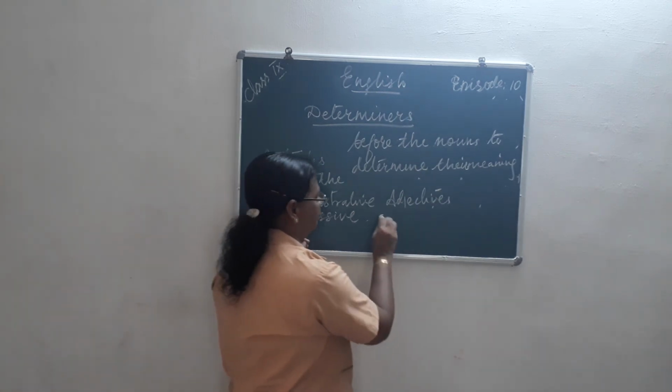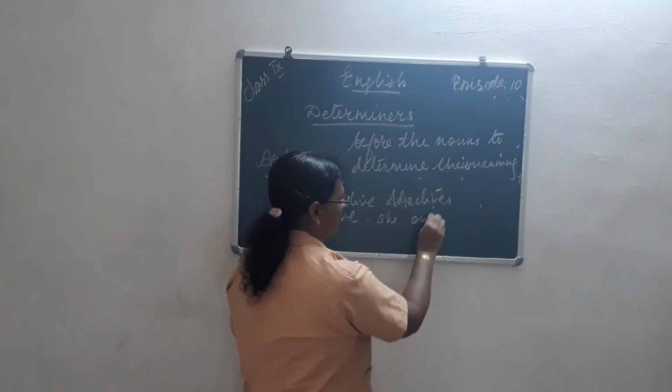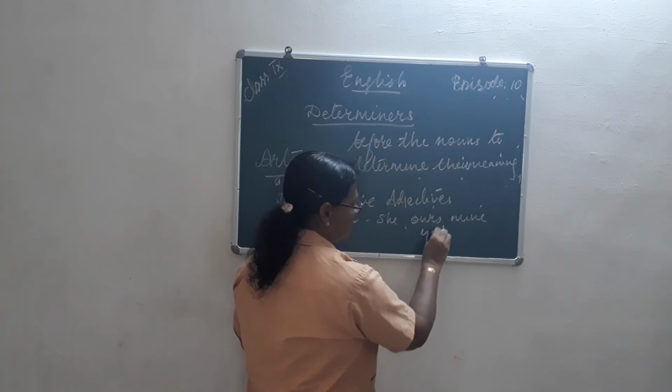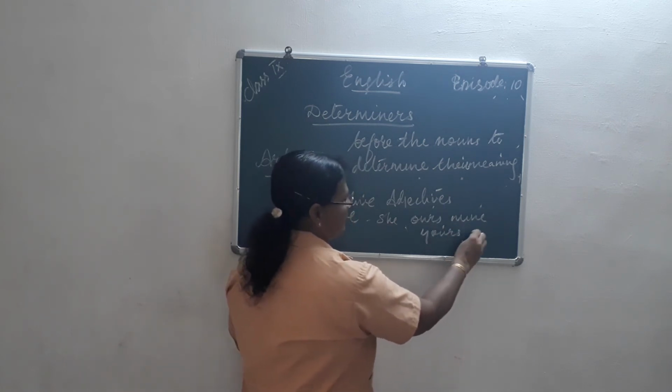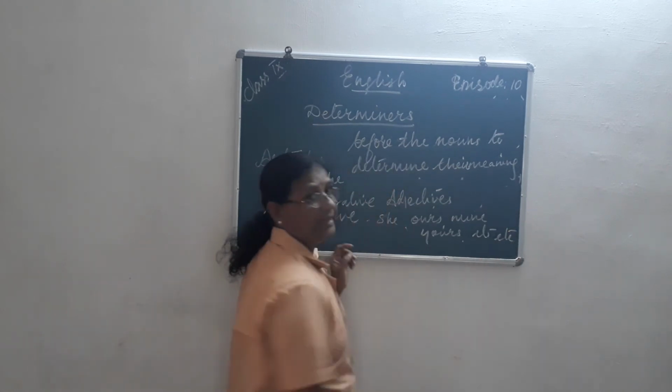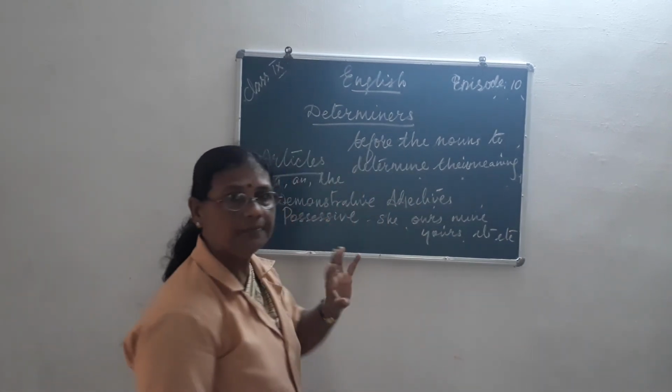Her, ours, mine, yours, its, etc. Clear? Where we show possession.